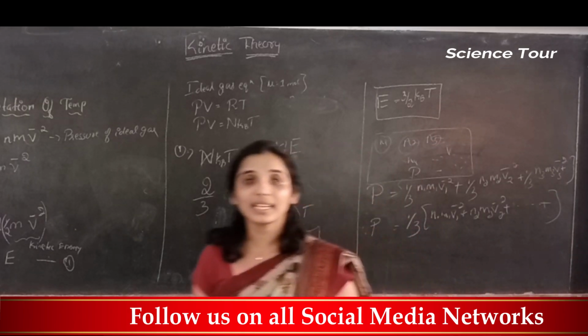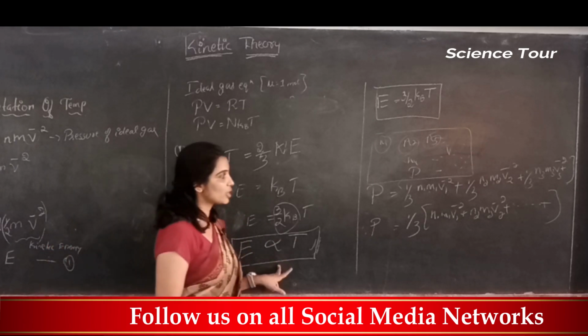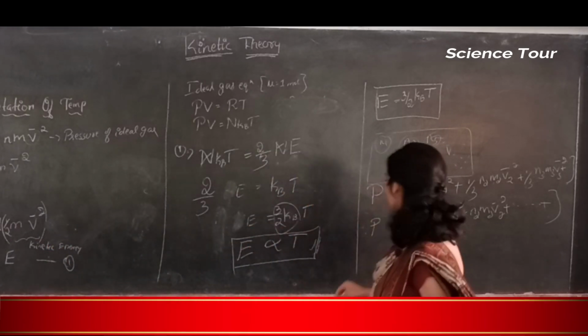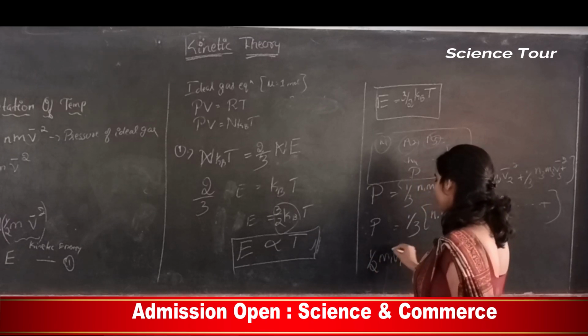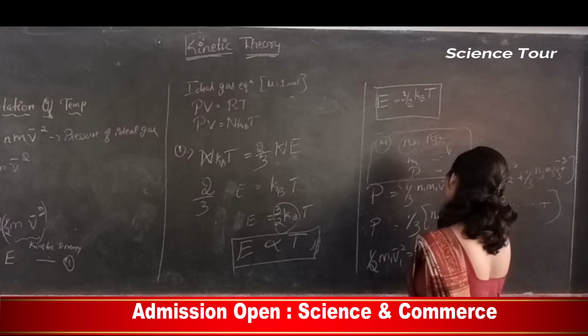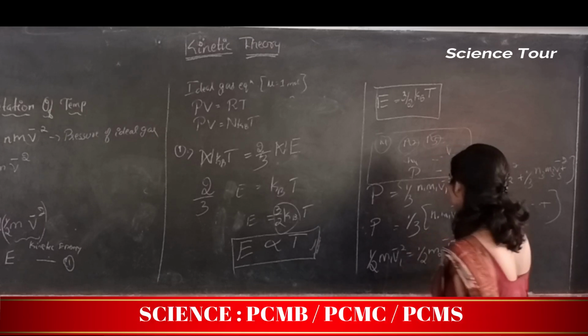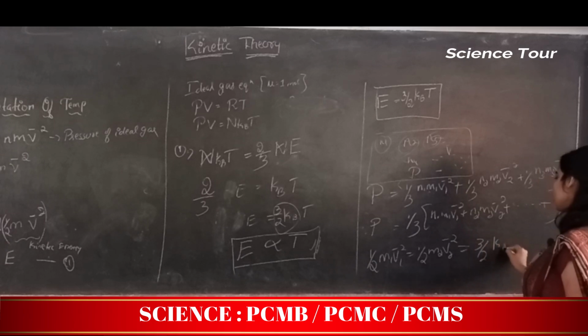What about the kinetic energy of the gas molecules? They are the same, because kinetic energy is dependent only on the temperature. So the kinetic energy half M1 V1 square is equal to half M2 V2 bar square, and that is equal to 3/2 kBT.